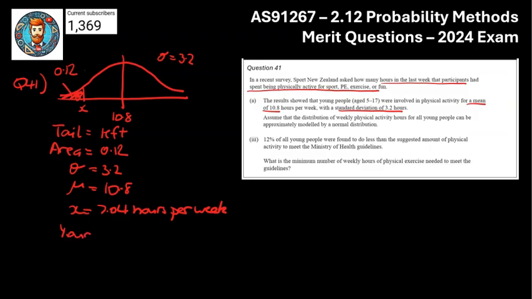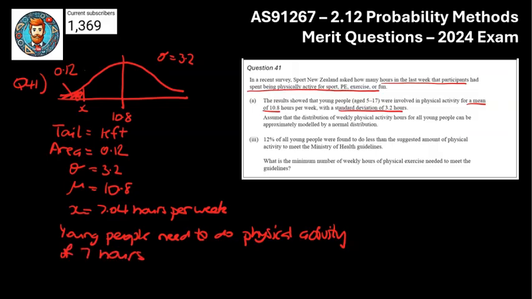Young people need to do physical activity, and I'm going to round this to 7 hours because it's so close to 7 hours, of 7 hours or less to not meet the Ministry of Health guidelines. Oh gosh, I have a nightmare with the spelling today. Ministry of Health guidelines.